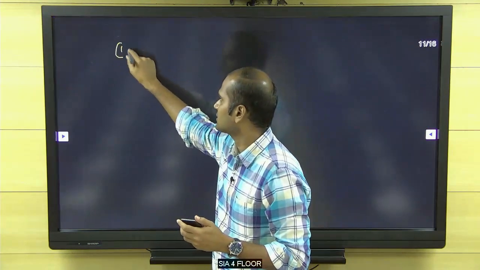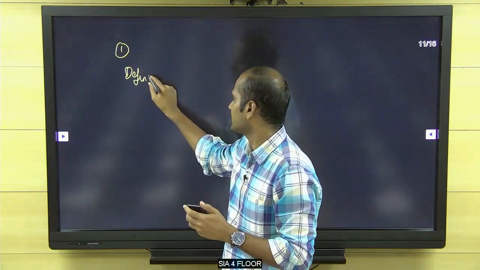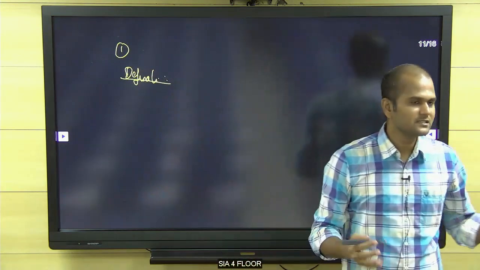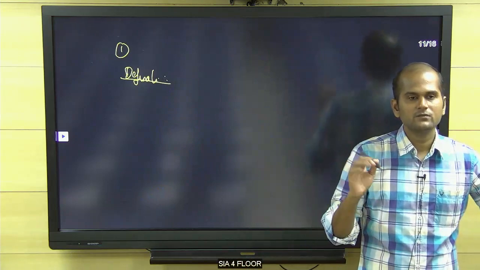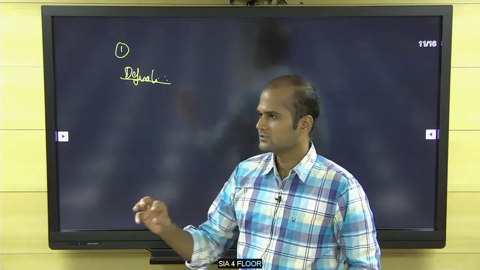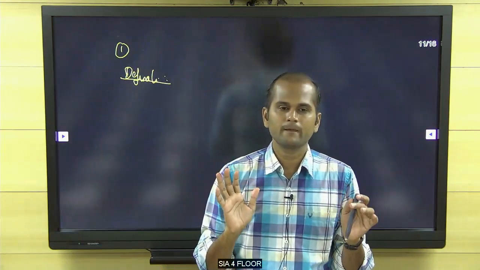One is commercialization. First thing, the definition part. The introduction should be the definition. Right, what is commercialization? A simple definition. Without this definition, if you write, no marks. Commercialization is cultivating cash crops instead of food crops. That's all.